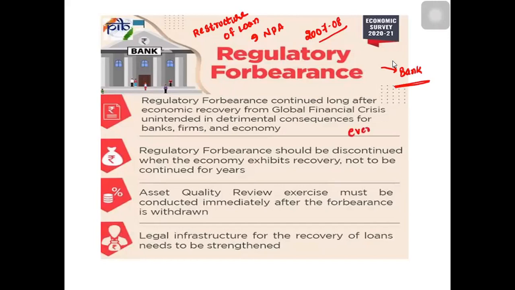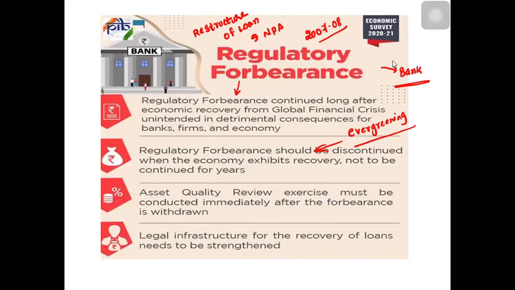Under this, it is nothing but lax monitoring, or loosening of the policies of the RBI. So evergreening took place. What is evergreening? Evergreening means companies were taking loans to pay the previous loans.